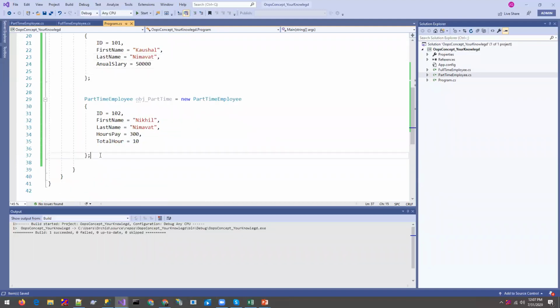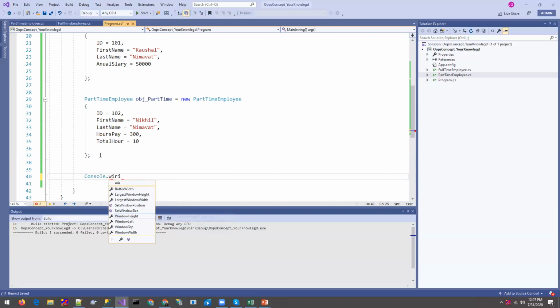Okay, and let's print the output first. So this is class and object. Console.WriteLine. WriteLine is a function we can use to print out any line.